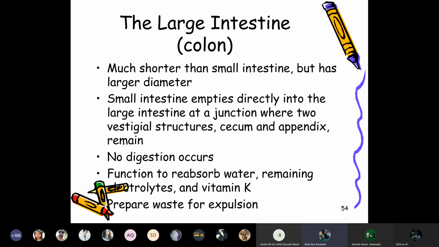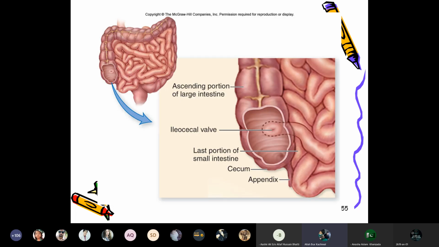The function of the large intestine is to reabsorb the water, remaining electrolytes and vitamin K, and that prepares the waste product to be expelled out through the anus, making the feces to defecate.